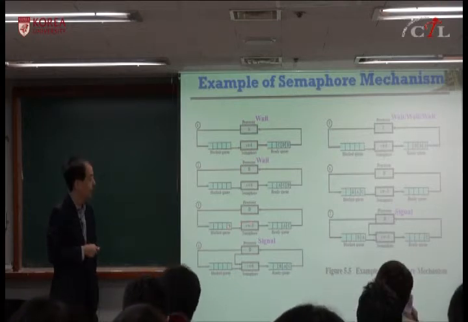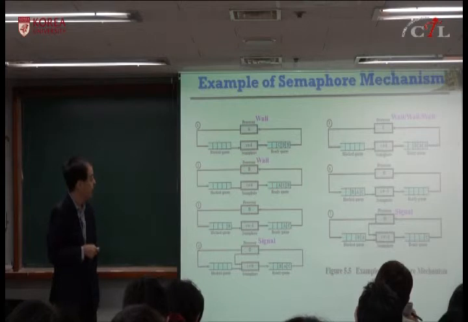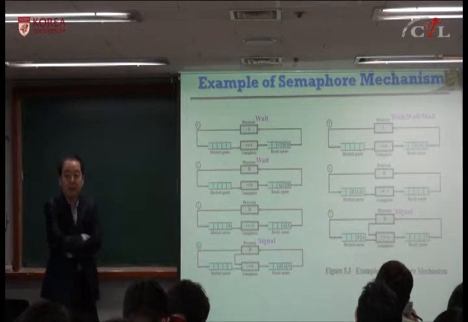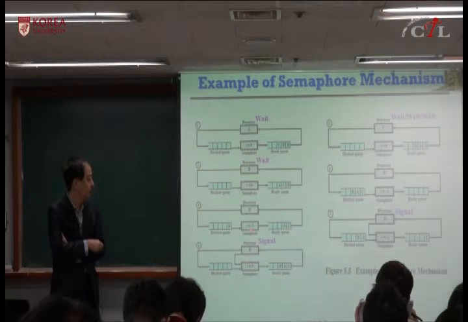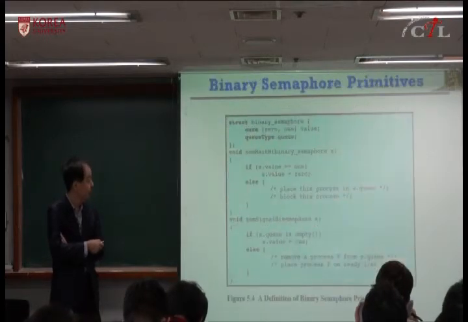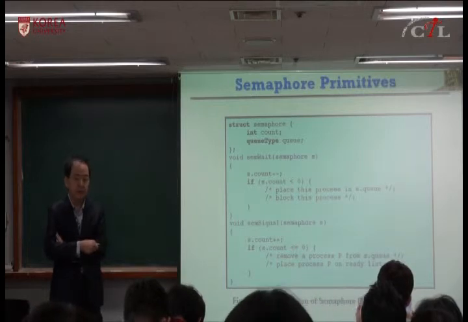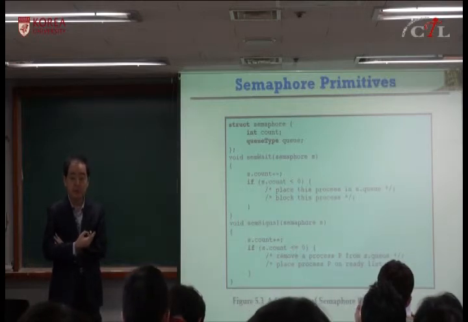Okay? And then A, C, and D are scheduled, and D is performing signal instead of wait. It increments, so it becomes 0. If its value is less than or equal to 0, it means there is some waiting process or thread.